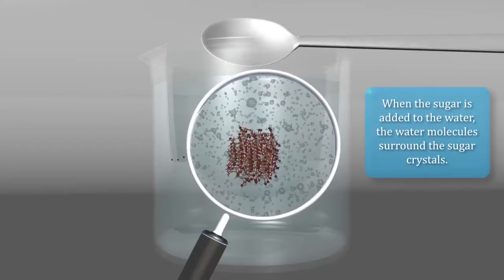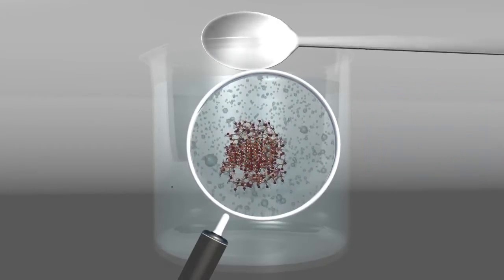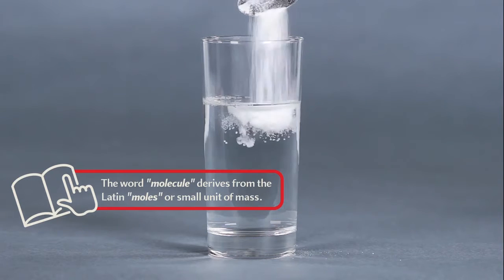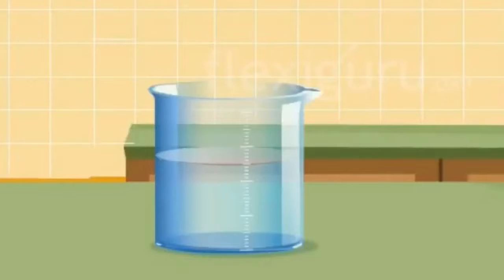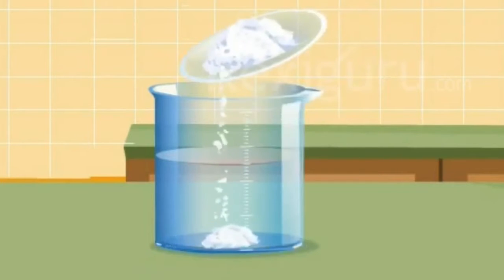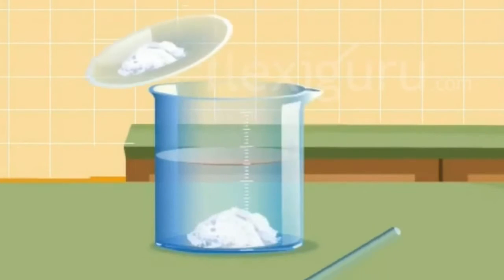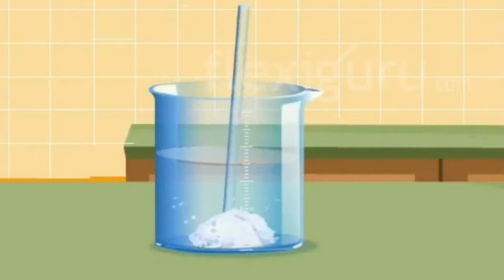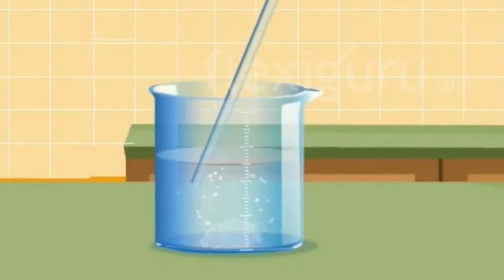We could see that in the first case, solubility is more compared to the next case. Preparation of saturated and unsaturated solutions. Take 50 ml of water in an empty cup. Add 1 spoon of sugar to the water in the cup and stir it till it gets dissolved. Keep on adding sugar to the cup and stir till no more sugar can be dissolved in it.